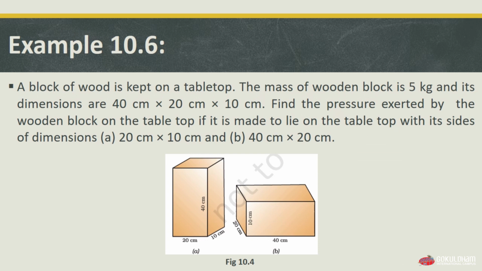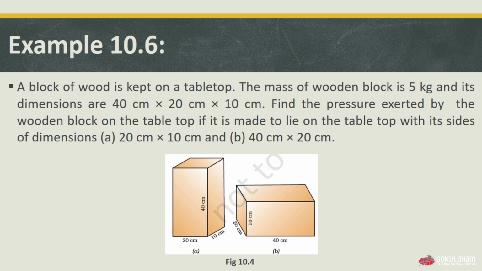Let us look at an example, example 10.6. According to the question, a block of wood is kept on a tabletop and the mass of the wooden block is 5 kg and its dimensions are 40 centimeter by 20 centimeter by 10 centimeter. Find the pressure that is exerted by the wooden block on the tabletop if it is made to lie on the tabletop with its sides of the dimensions 20 by 10 centimeter and 40 by 20 centimeter.